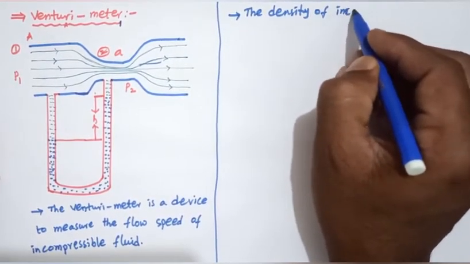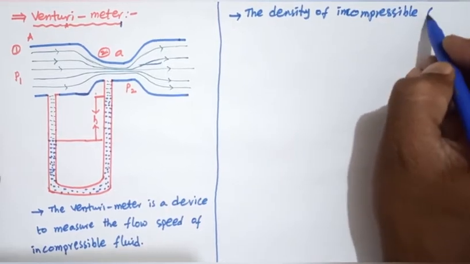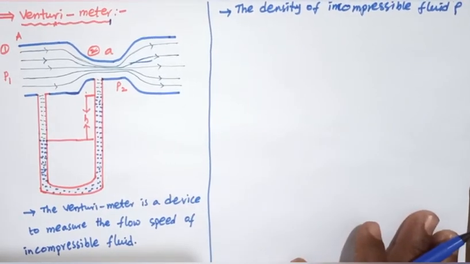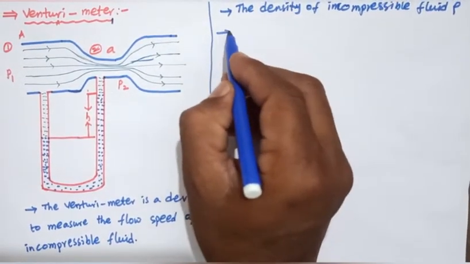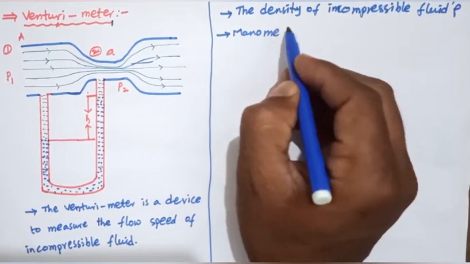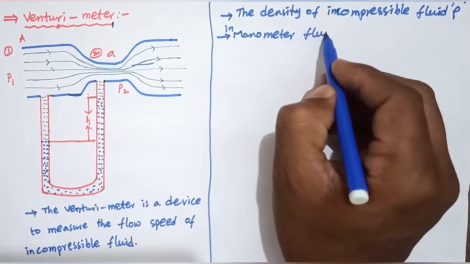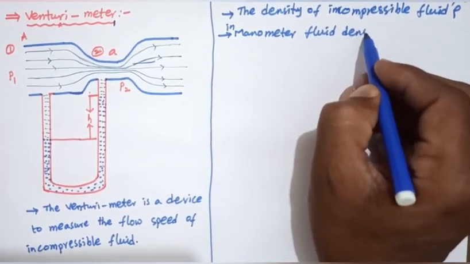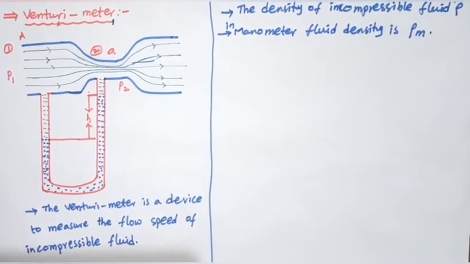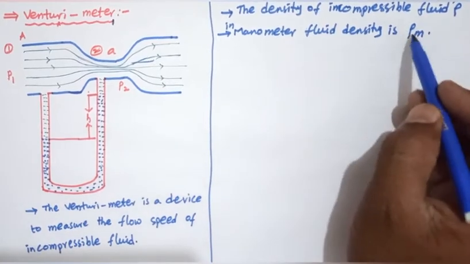Okay, so here the density of the incompressible fluid is rho. And the manometer fluid density is rho m, rho subscript m, the manometer fluid density.